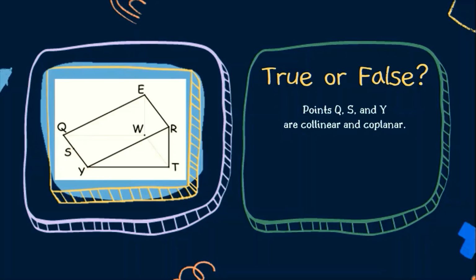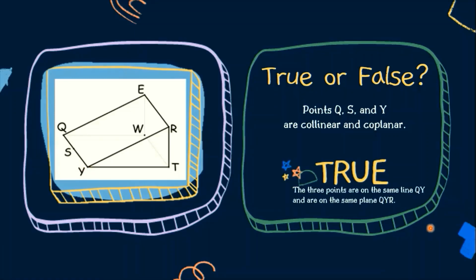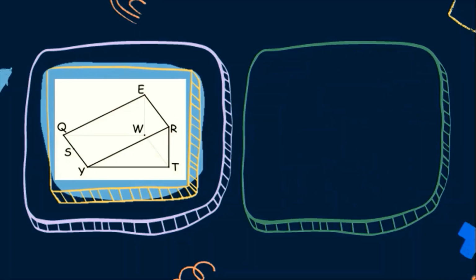Next, we have points Q, S, and Y are collinear and coplanar. When we say coplanar, all the points and lines, they all lie on the same plane. Ito yung ating point Q, point S, and point Y. The answer is true. The 3 points are on the same line, QY. Ito yung kanyang line, QY, na doon sa line na iyon, yung Q, S, and Y na points. And they are also coplanar because they all lie on the same plane, QYR. This is the plane. It's a 4-sided plane. So, coplanar din sila.